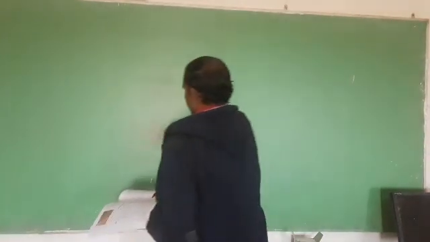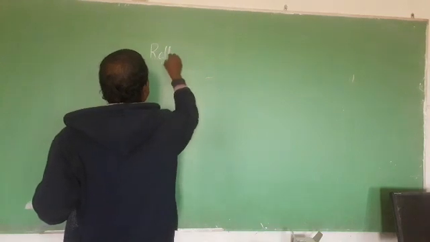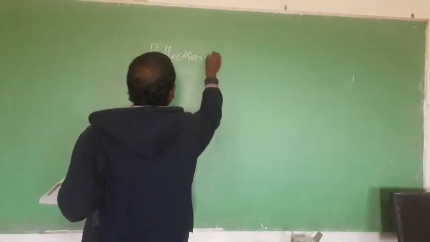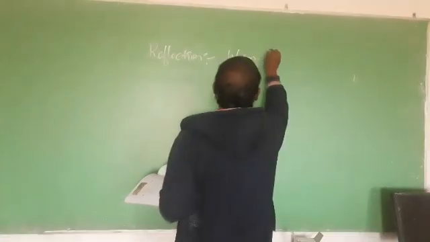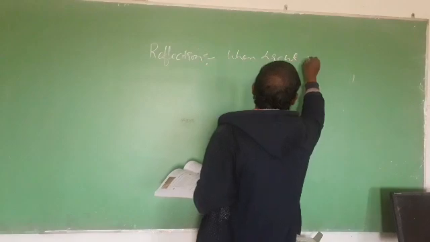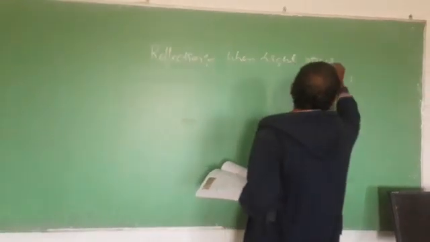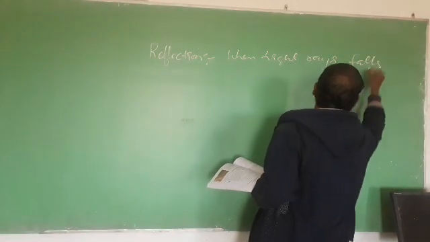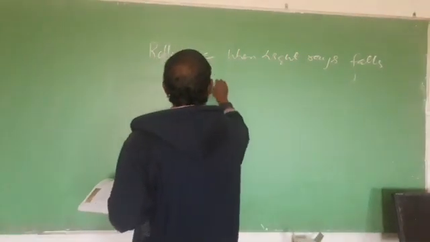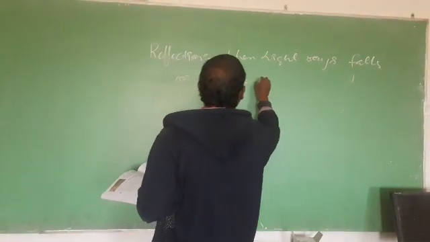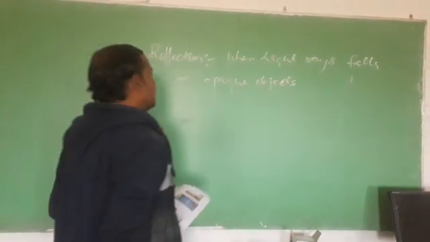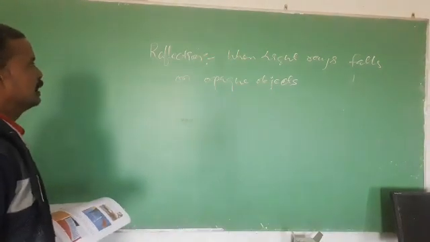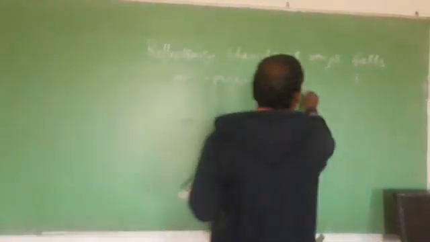When a light ray falls on an opaque object, what happens, they do not allow light to pass through it, then they reflect.